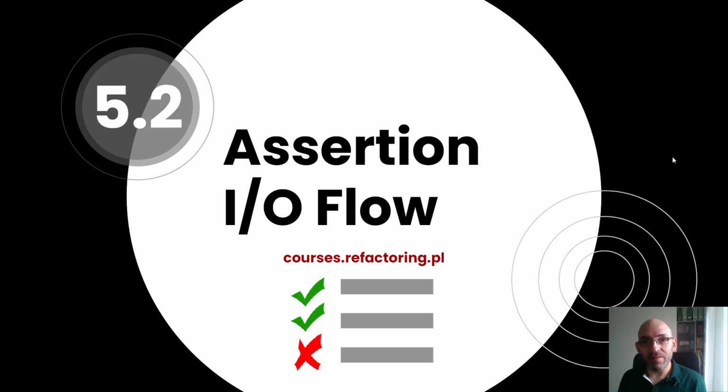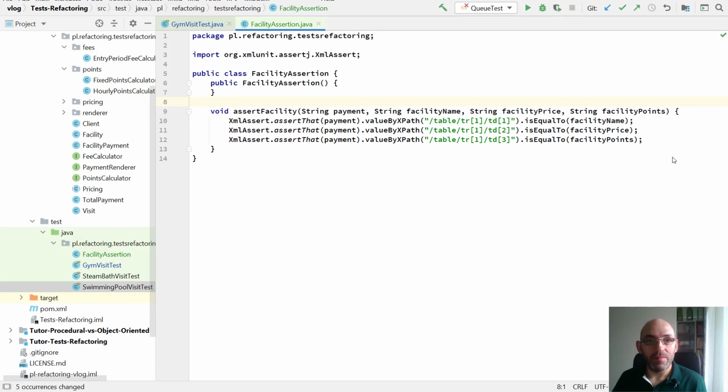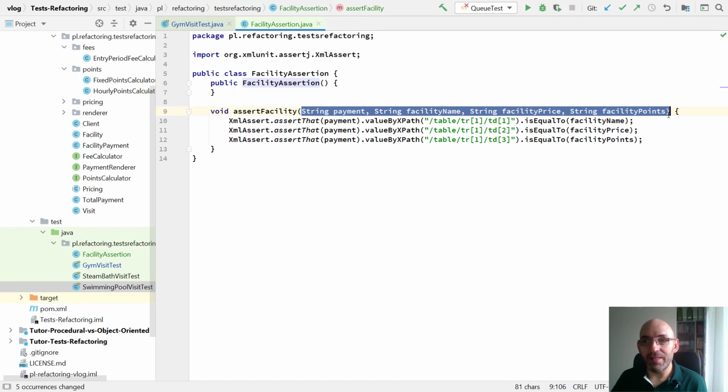Assertion class, the skeleton, is ready. Here it is, but as you see, it is just a constructor, and the method and parameters are put together, whereas the first parameter is a kind of input, and the second, the third, the fourth parameters are not output, but verification details, verification parameters.